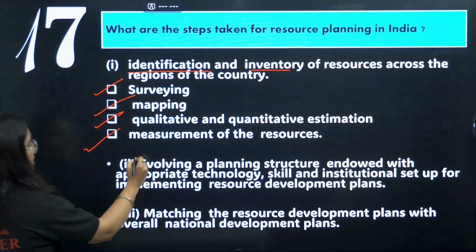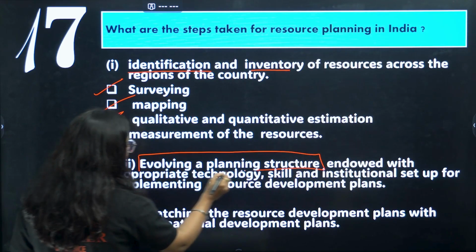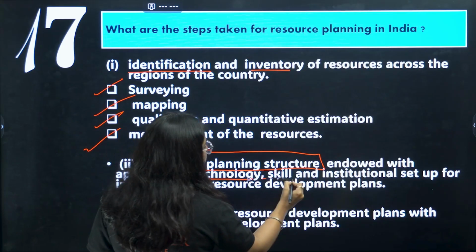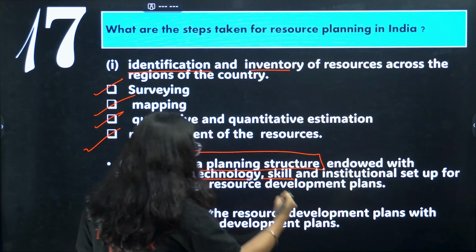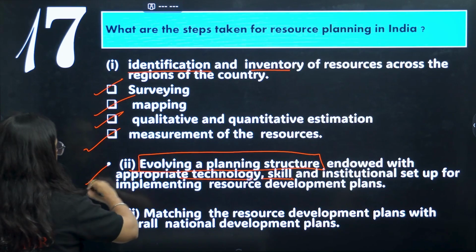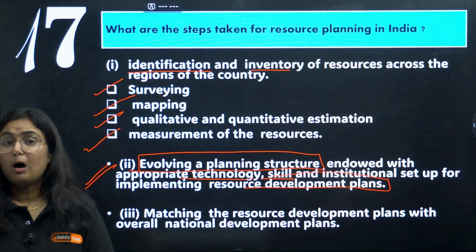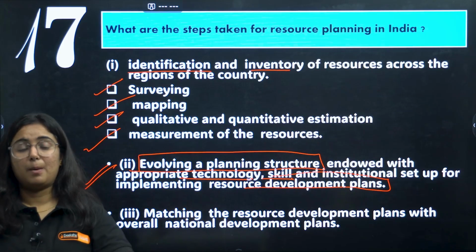Hence step number 2 is very important, to make a planning structure and identify which technology we have and which skills are important to make it useful, and this is how you will make a developmental plan.